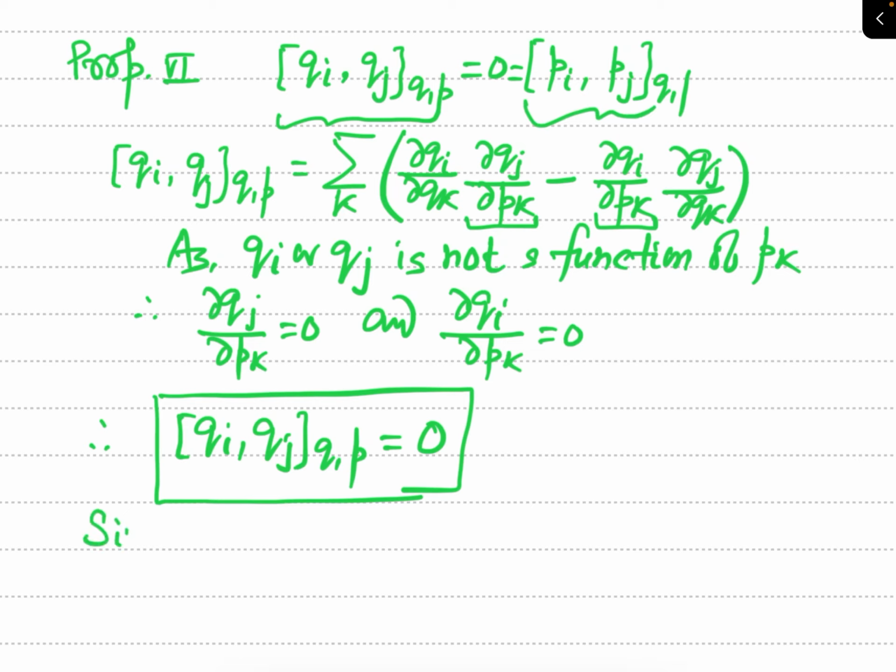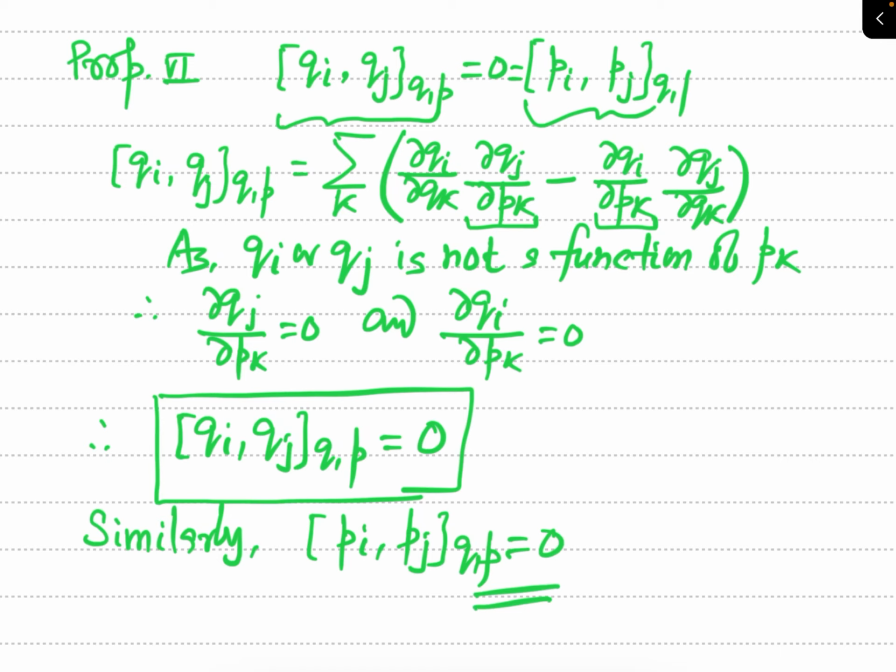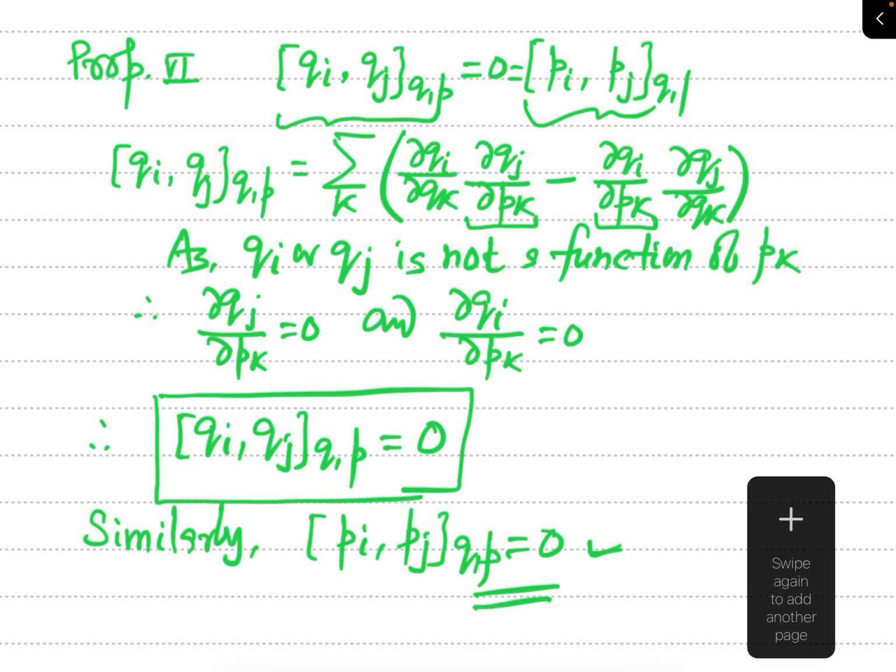So similarly, you can say Poisson bracket of Pi and Pj with respect to Q and P will be equal to 0. Try to prove this result yourself. Now let us see the next property of the Poisson bracket.